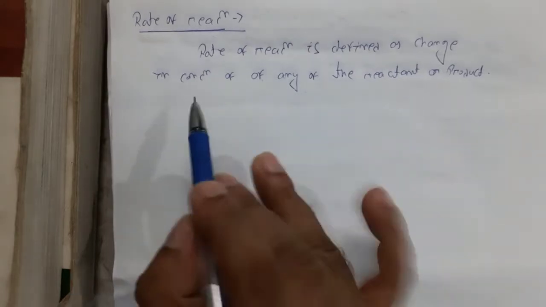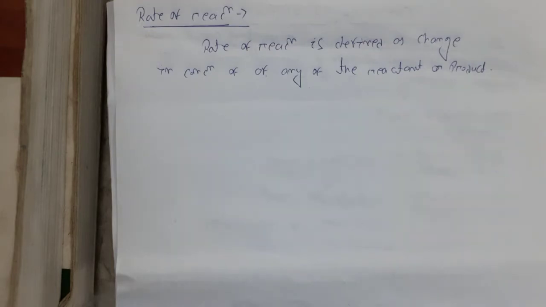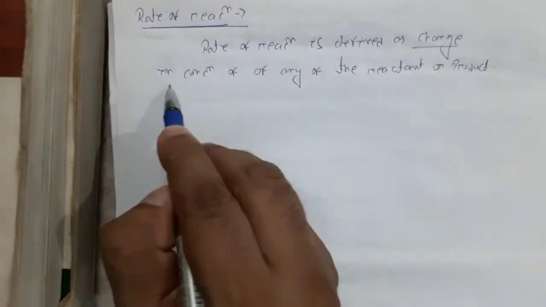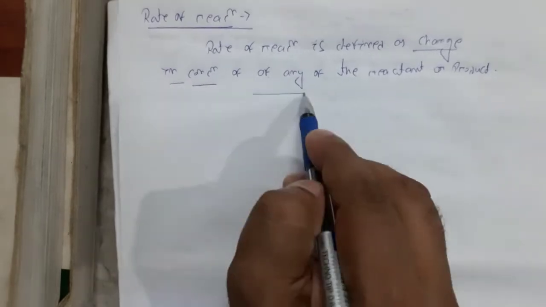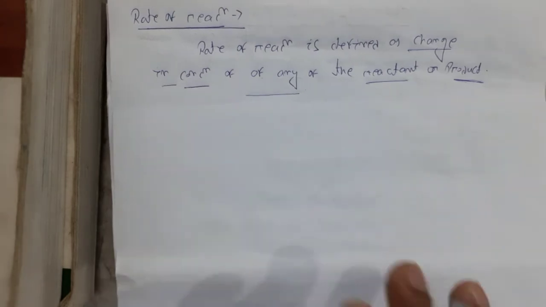So here, rate of reaction. What is the rate of a chemical reaction? Rate of a chemical reaction is defined as the change in concentration of any of the reactant or product. Simply, rate is change per unit time. So while considering a chemical reaction, the rate may be defined as the change in concentration of any of the reactant or product per unit time.